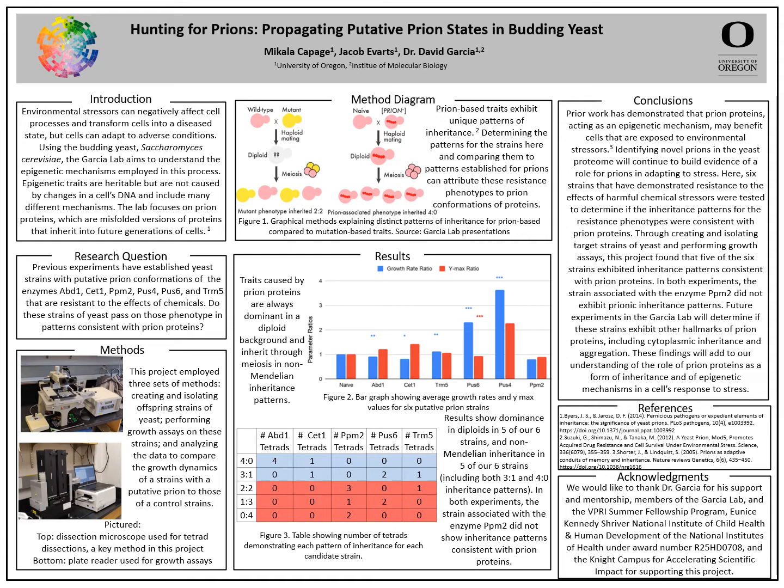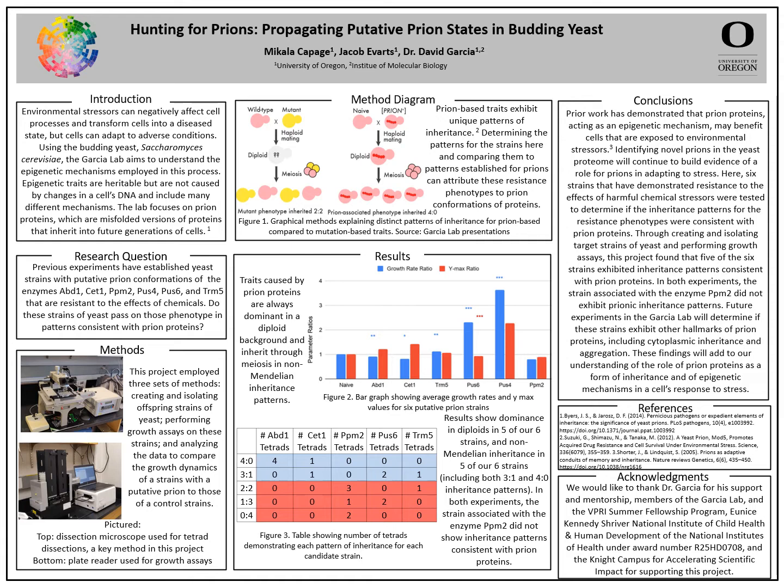We found that 5 of the 6 candidate proteins had strains that were dominant in a diploid background, meaning the diploids always inherited the phenotype. Additionally, the same 5 strains showed 4:0 or 3:1 inheritance in their progeny, whereas a 2:2 inheritance would suggest that the phenotype was genetic in nature. Only ppm2 did not exhibit these phenotypes, suggesting that its growth dynamics are not prionic in nature.